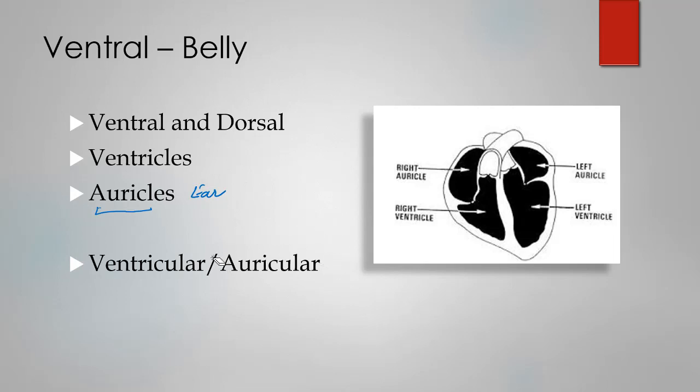Okay, and the adjective can be ventricular or auricular. So from this we have our suffix, which is ular, and if this is attached to a certain word, then it denotes something related to that.